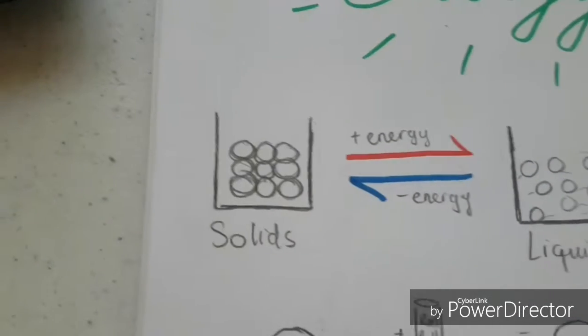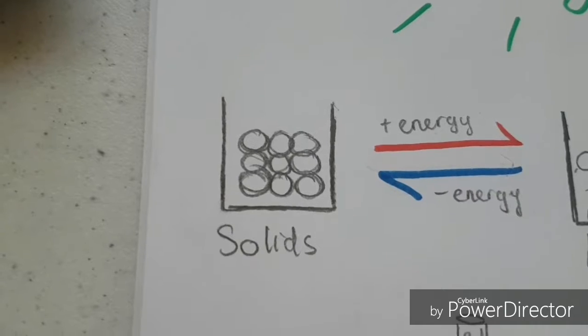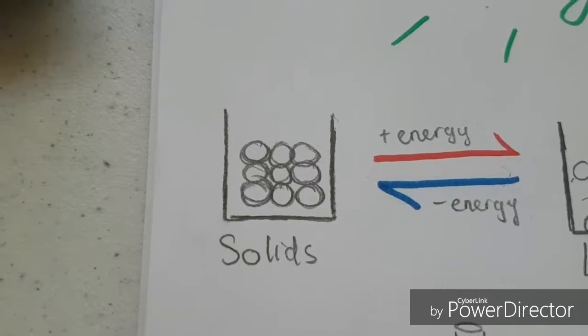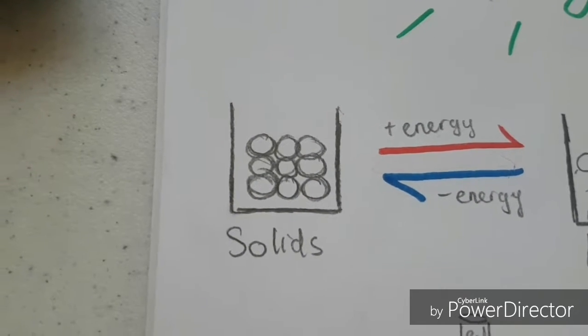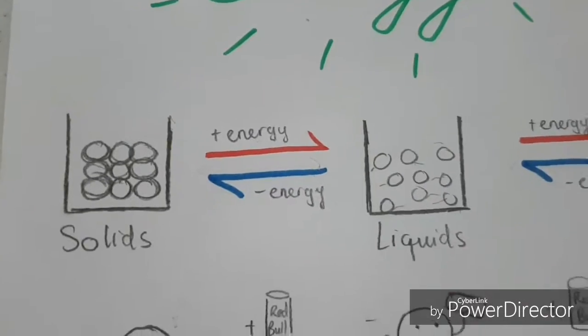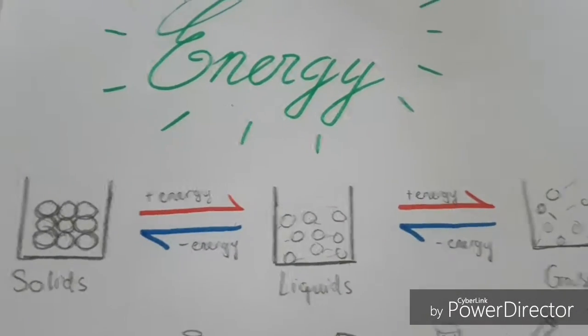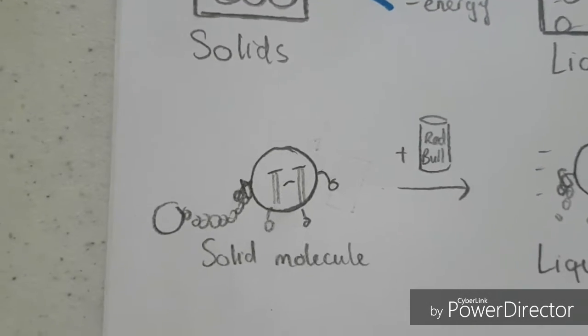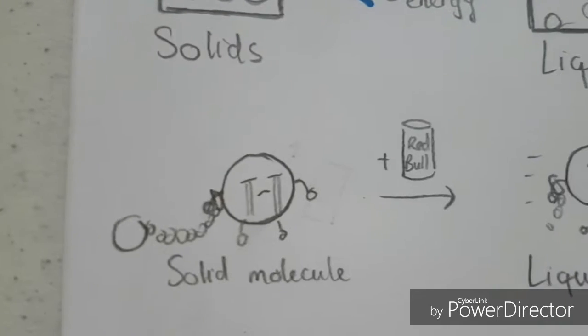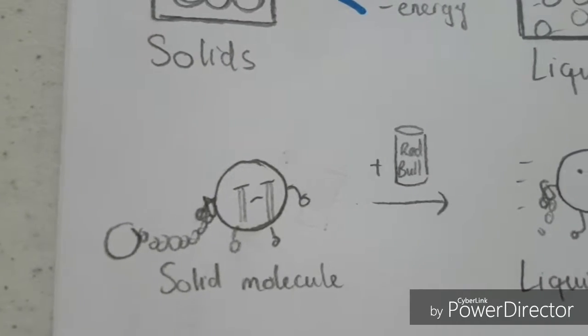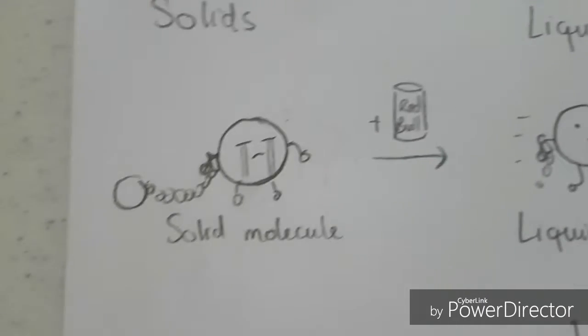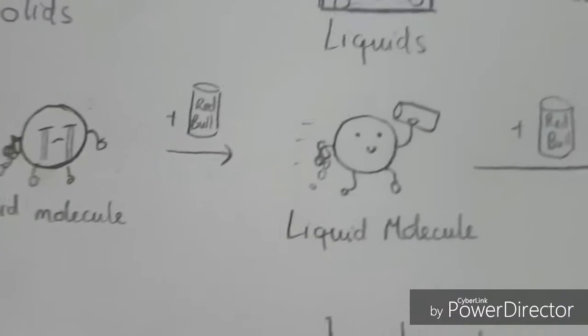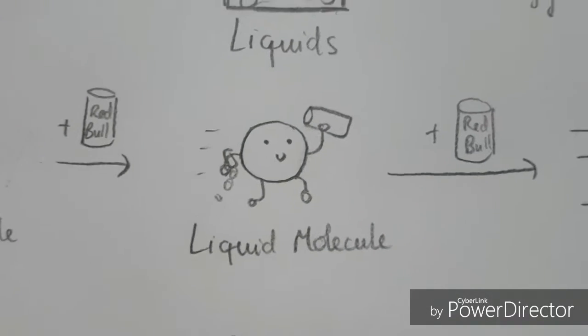Recall that solids are composed of molecules that are fixed in position and bound by intermolecular forces. When you heat up a solid, it turns into a liquid and eventually into a gas. This can be explained by the relationship between molecules and energy. Here's a visual representation of a solid molecule. Solid molecules are bound by intermolecular forces, and when one receives energy, it attains a higher energy state and moves faster, which makes it a liquid molecule.